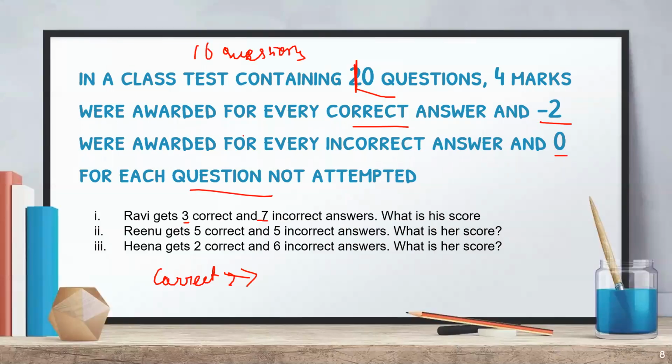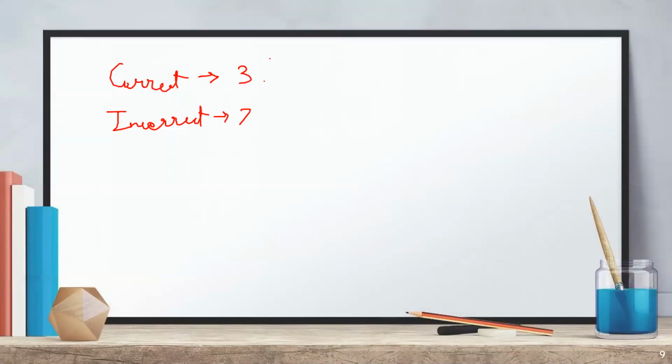Okay, and now we have to multiply these with their signs. This is common sense, right? We multiply. So 4 marks for correct answers means into 4, and for incorrect the marks awarded are like this. Then correct marks are 12. And for incorrect we have 7 into minus 2, it will give you minus 14.